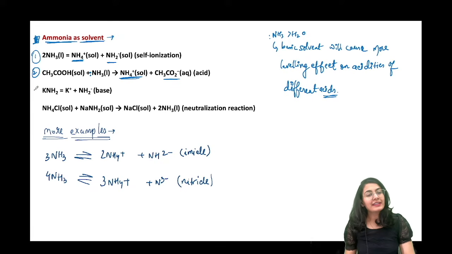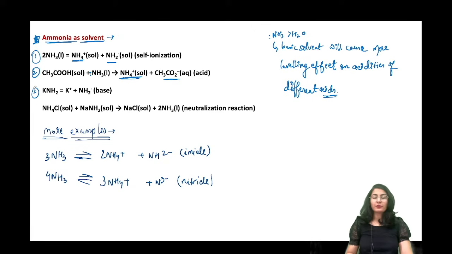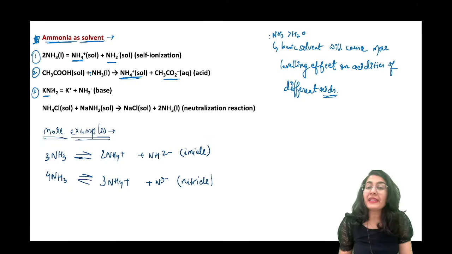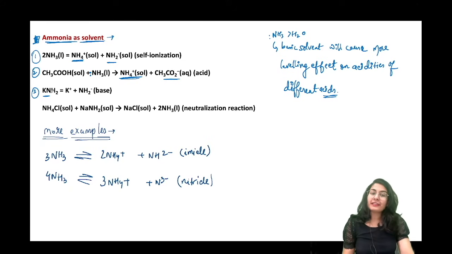Okay. Third reaction, I am going to let's say consider this kind of a molecule कि मेरे पास सोडियम अमाइड, पोटेशियम अमाइड है. What is the behavior of potassium amide in ammonia? Since it is able to furnish NH2 minus, which is the solvoanion, it is going to behave as a base in ammonia. और NH4Cl को और NaNH2 को अगर मैंने रिएक्ट करवा दिया, you see it is having the solvocation and the solvoanion.